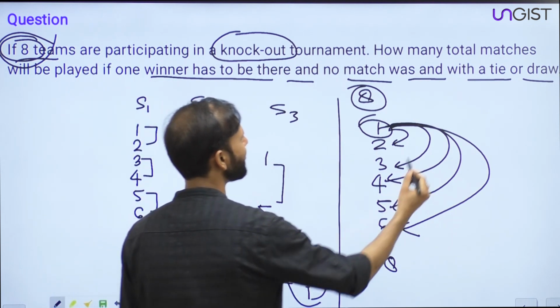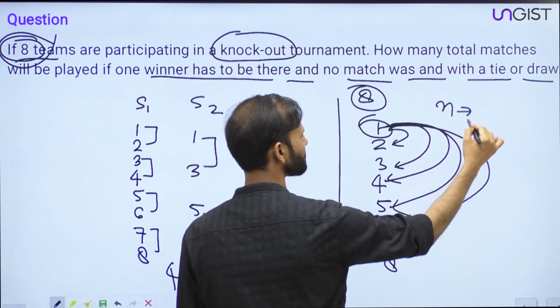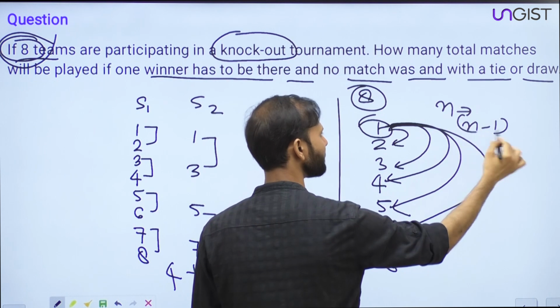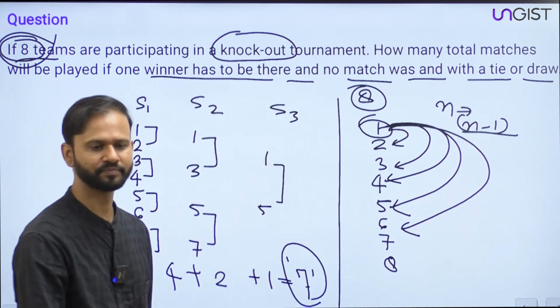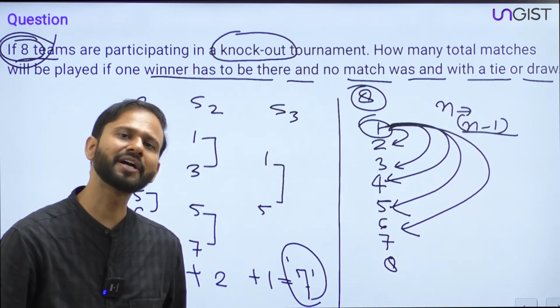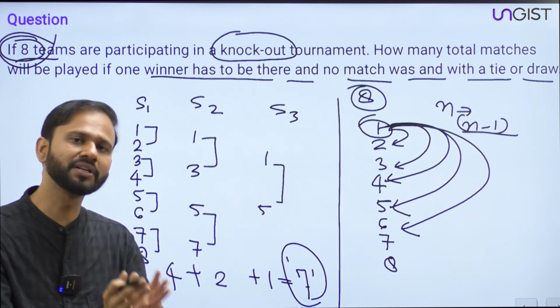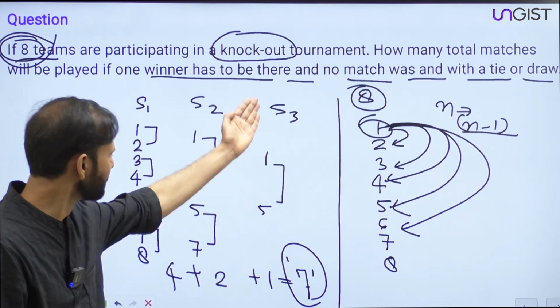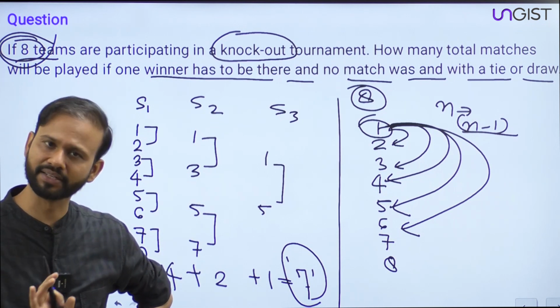So actually, if n teams are participating in a knockout tournament, then n-1 matches are there. Everybody okay? If n teams are participating in a knockout tournament, then a total of n-1 matches are there, and you can solve it like this. Correct?